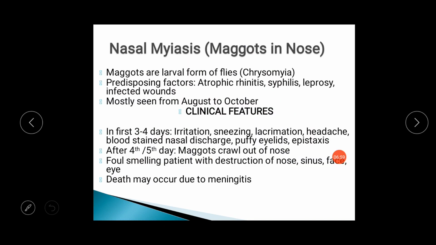Nasal myiasis is known as maggots in the nasal cavity. Maggots are the larval form of flies. The fly is usually Chrysomya.